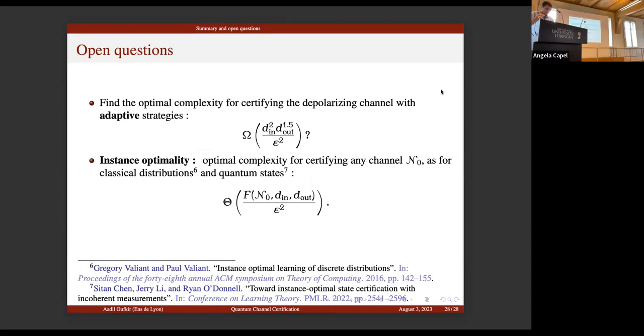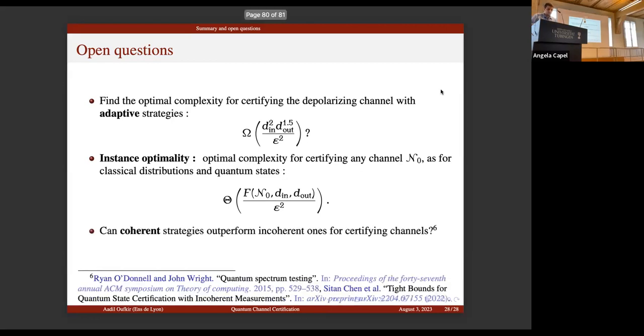I should mention that this was proven for discrete distributions, and some results are proven for state certification by Chen and coauthors. And finally, we know that coherent strategies, where one is allowed to use these black boxes in parallel, can outperform incoherent ones for state certification, and we got a square root d improvement.